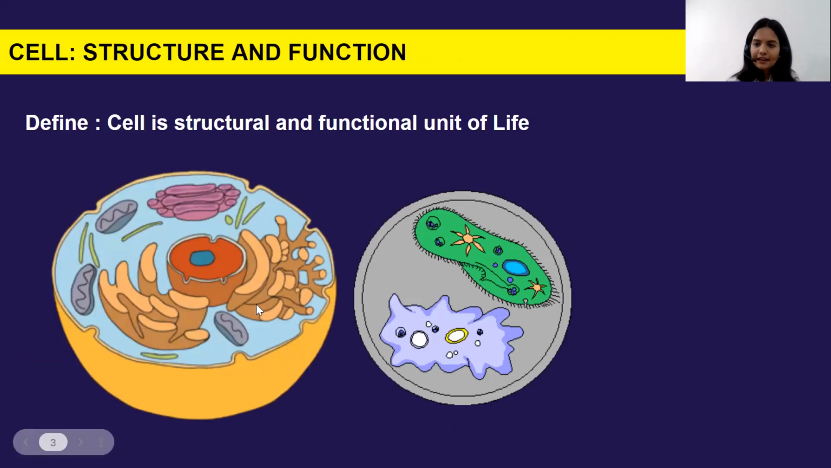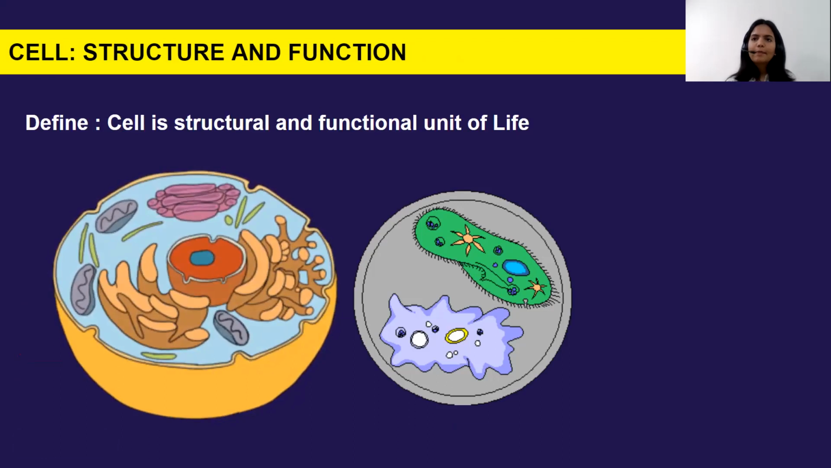So now, what is a cell? Let's try to understand the definition of a cell. A cell is nothing but the structural and functional unit of life. So we will first understand it simply. How simple? Like the house you live in, that house is built by adding together small bricks, right?